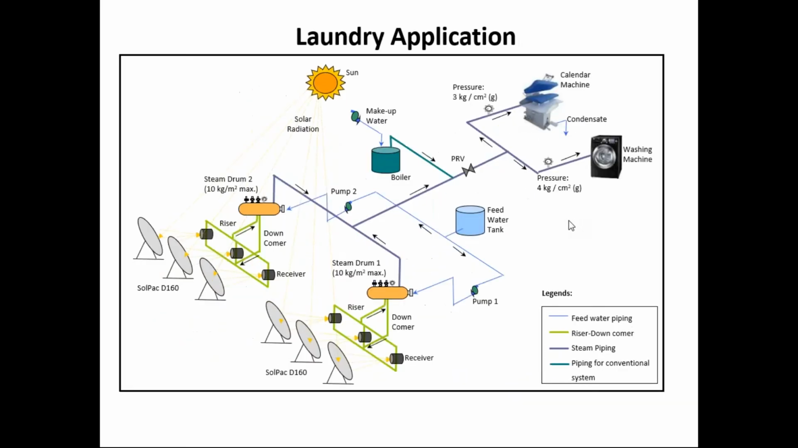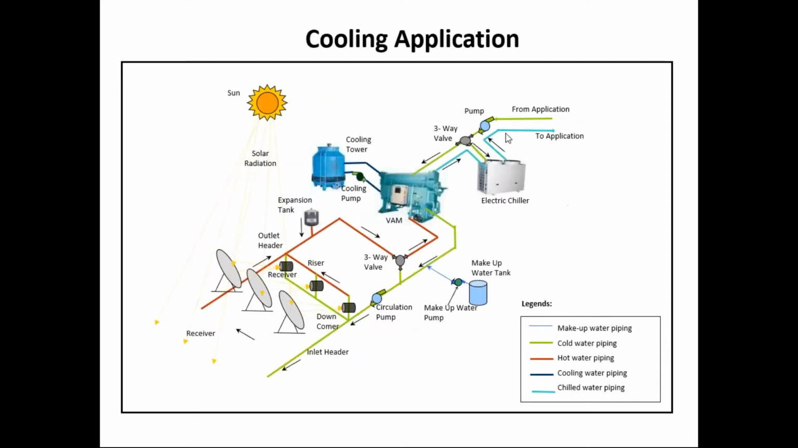Similar types of applications are for laundry. The scheme is more or less the same, and another application is cooling. Here the hot water generated is pressurized water because the temperature requirement is above 150 degrees centigrade, but it should not vaporize, it should not be in the form of steam. So you need to pressurize that water using nitrogen blanketing, and then the hot water is fed into the vapor absorption machine like this.